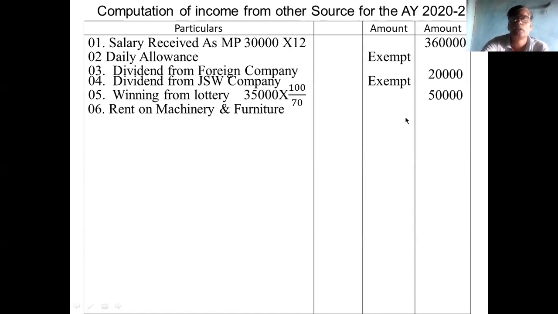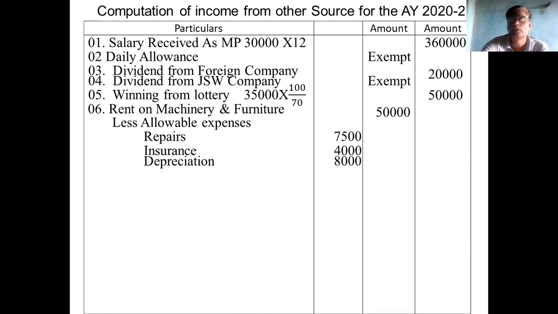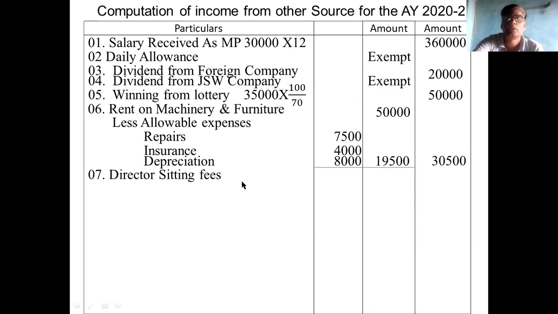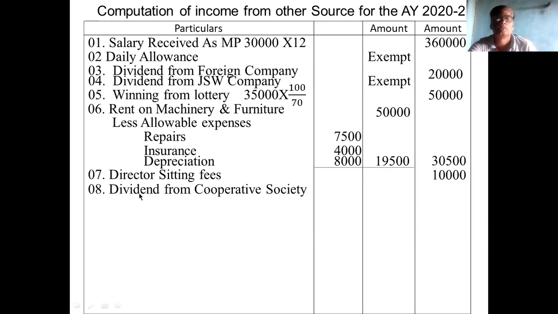Sixth point, rent on machinery is 50,000. You deduct allowable expenses. Rent is 7,000, repairs 7,500, insurance 4,000, depreciation 8,000. Total 19,500 you deduct. Remaining balance is 30,500. Next is director sitting fee, 10,000. Then dividend from cooperative society, 8,000.